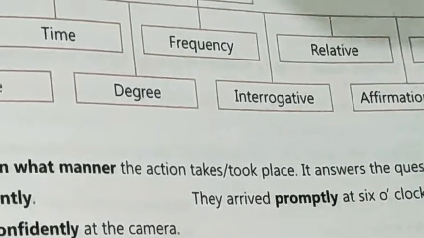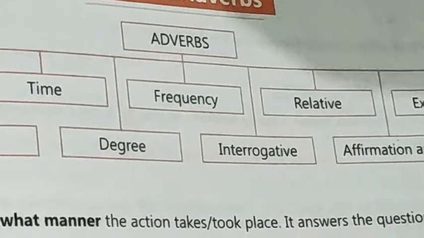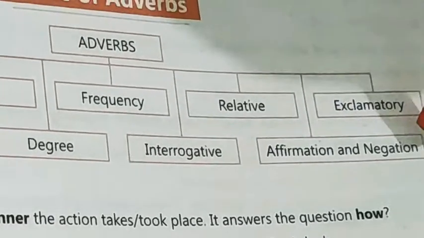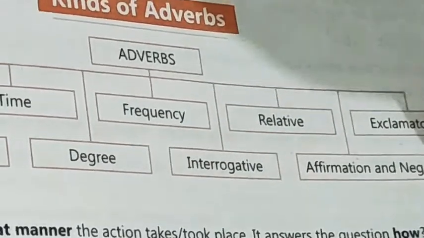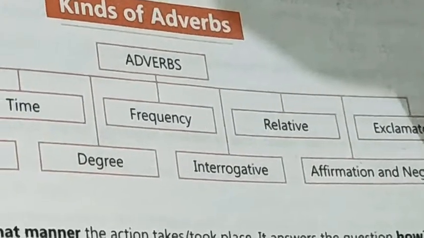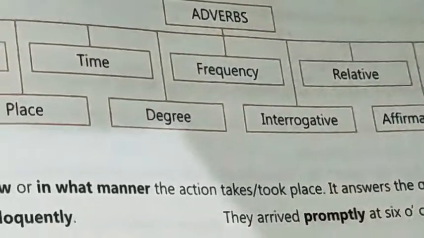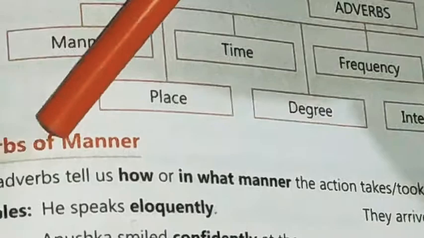They are nine in number. These are not examples, they are the kinds. Now, first of all, we discuss adverbs of manner.